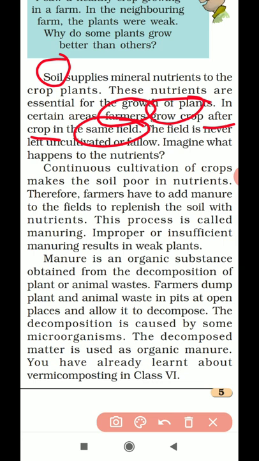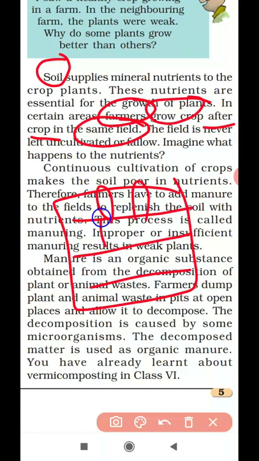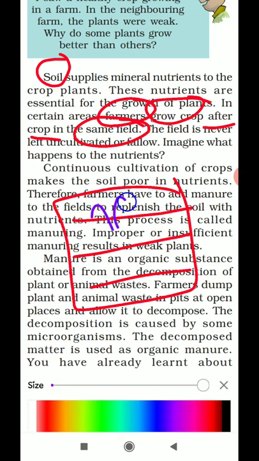In other words, suppose in one field they are growing a wheat crop and they have harvested this wheat crop. After harvesting, in the next year on the same field they will grow another crop, let it be a paddy crop now. So they are not going to waste their land. They are not going to leave the land uncultivated, or as a fallow one. They will use the land again and again for different crops, isn't it?